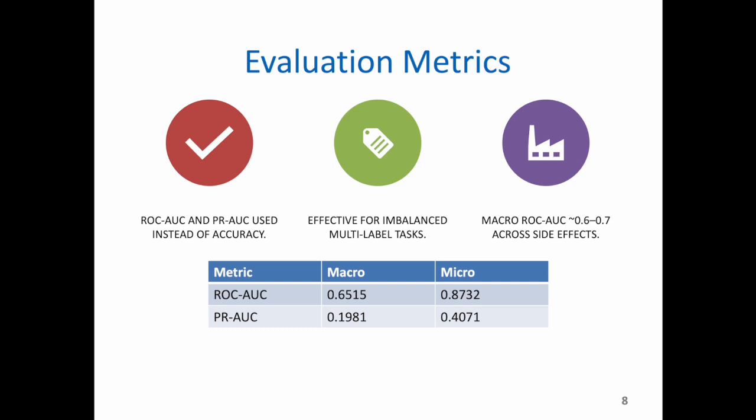The results are as follows. Macro ROC-AUC 0.65, micro ROC-AUC 0.87, macro PR-AUC 0.2, micro PR-AUC 0.41. The high micro ROC-AUC shows the model performs very well on common side effects, while the lower macro PR-AUC highlights the difficulty with rare effects.